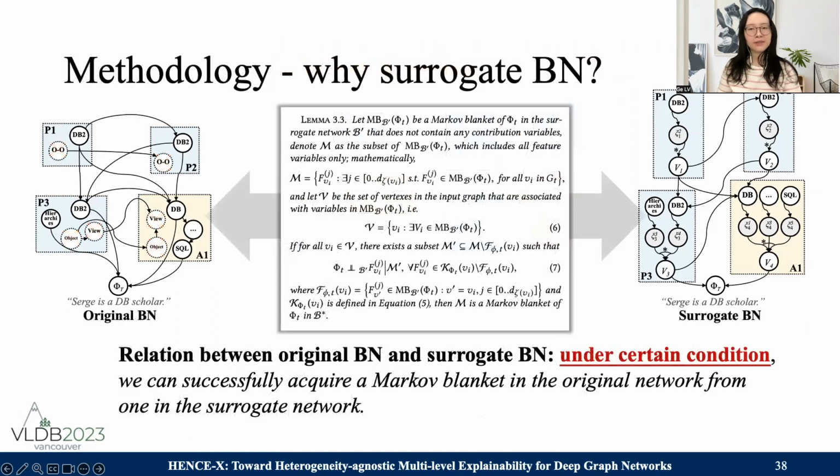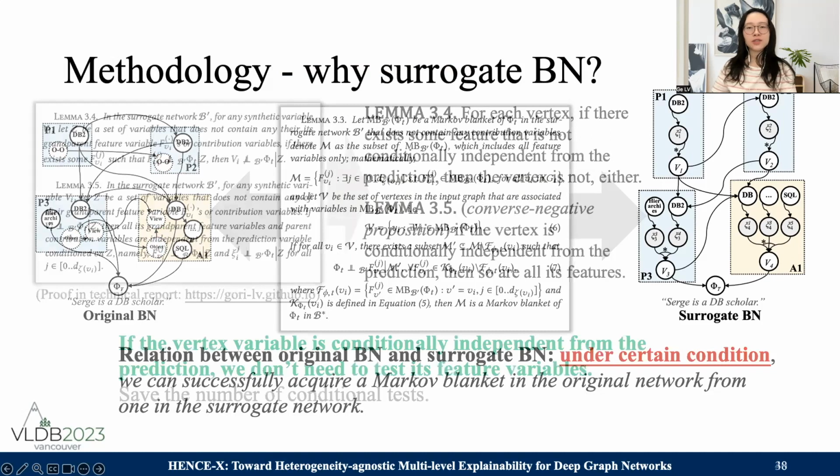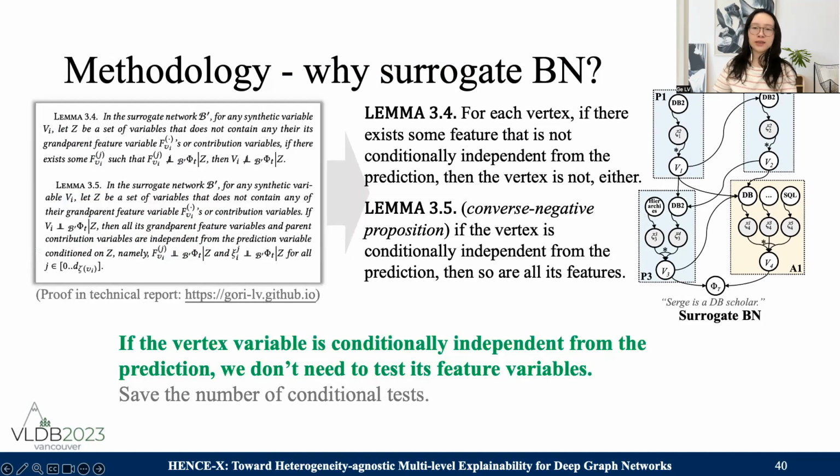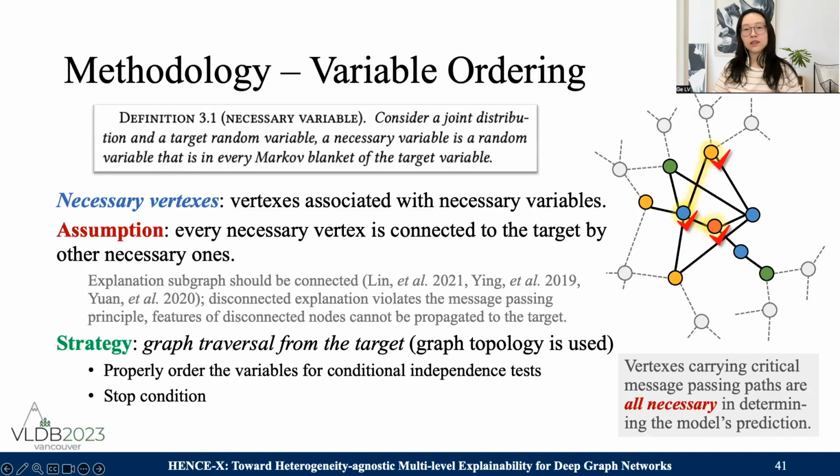Now that we have the surrogate network, the lemma here states that under certain conditions, a Markov blanket of the original Bayesian network can be recovered using a Markov blanket in the surrogate network. We invite you to check out this lemma and the proof in our technical report. We also have some other nice properties that save the number of conditional tests on feature variables if the underlying vertex is already tested independent.